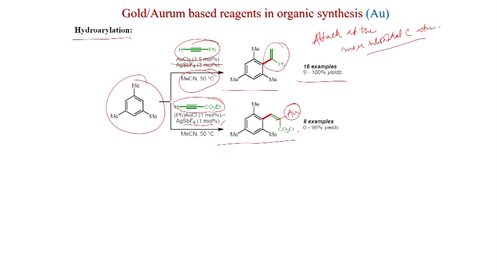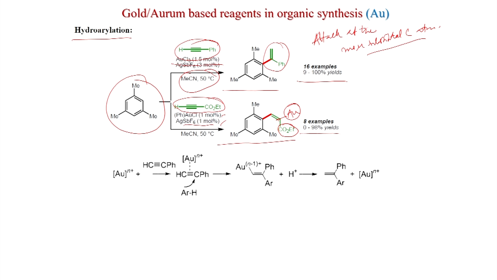This is also following Markovnikov addition, because the addition happens at the most substituted carbon. The electron rich carbon atom will have the alkyne substituent, because the ester is electron withdrawing. So, this carbon will be negative, and that will be stabilized by the CO2 group, and this was also obtained in 0 to 98% yields with 8 examples.